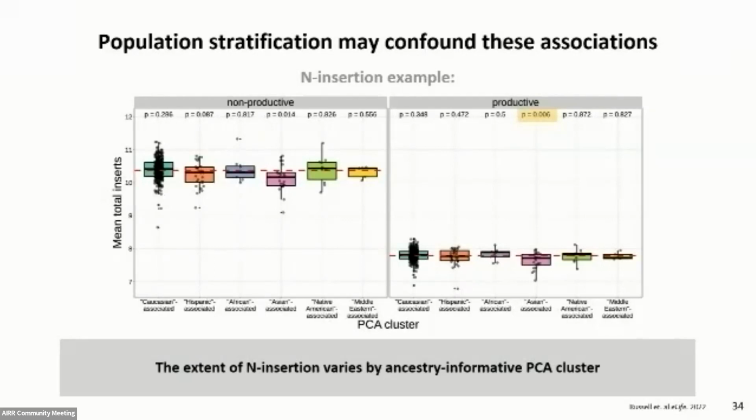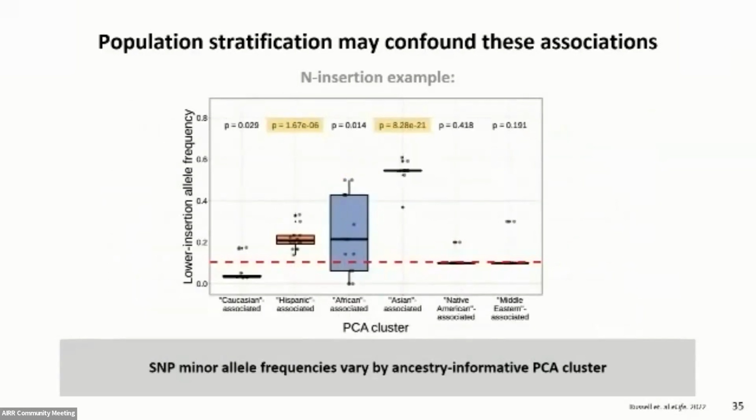And additionally, we also found that SNP minor allele frequencies varied by ancestry informative PCA cluster, where again, we're plotting the PCA cluster on the x-axis and the allele frequency of a subset of SNPs, which we later went on to find to be associated with lower levels of N insertion. And we found that the Hispanic-associated PCA cluster and the Asian-associated PCA cluster had significantly higher mean allele frequencies compared to the population allele frequency.